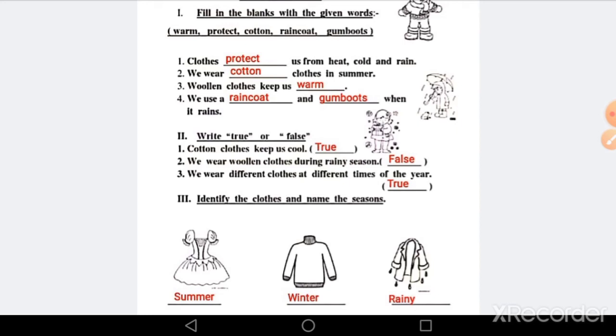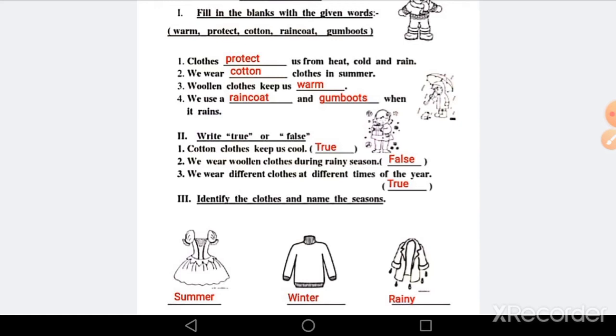Now third question, woolen clothes keep us dash. Answer is warm. Woolen clothes keep us warm and protect us from cold in winter season. Now next question, we use a dash and dash when it rains. So to keep ourselves dry and to protect ourselves from rain, we use raincoat and gumboots.